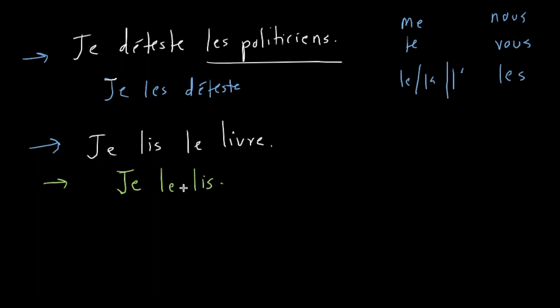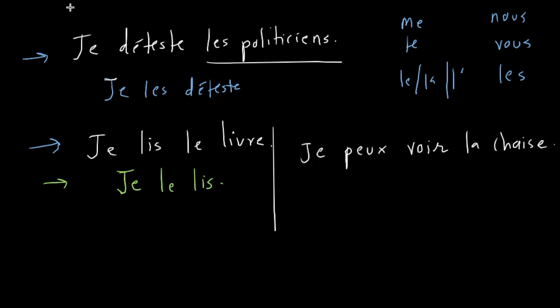Okay. Now there is one more thing, one more rule that you need to know. It comes very naturally, but you still need to know. La chaise is chair. The chair. Okay. Je peux voir la chaise. I can see the chair. Okay. Here, because we are using pouvoir, which is to be able to, I can, this is the secondary verb. That's why it is in infinitive form. Is that correct? Yes.